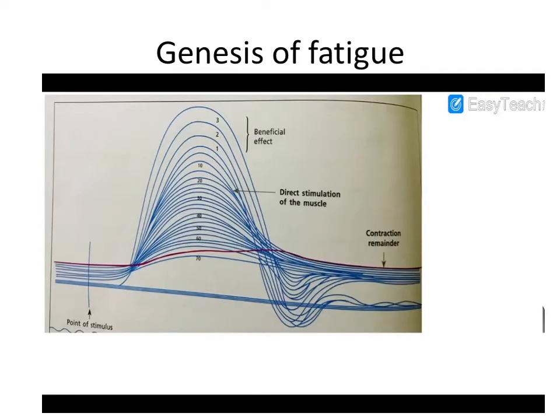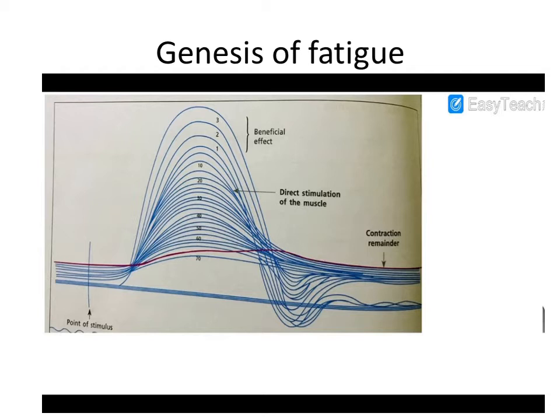This is the graph showing genesis of fatigue. Fatigue is defined as decrease in performance due to continuous and prolonged activity. It can occur in whole organism or in isolated nerve muscle preparations. The mechanism of fatigue is different in intact organism and isolated preparations. Fatigue is a reversible phenomenon and there is no functional or structural damage to the tissue.